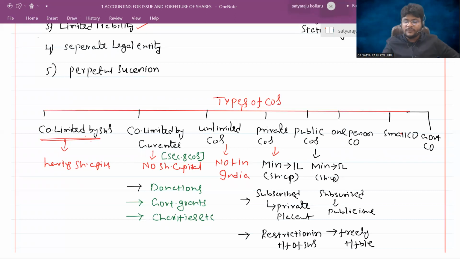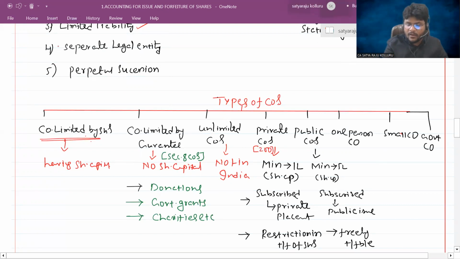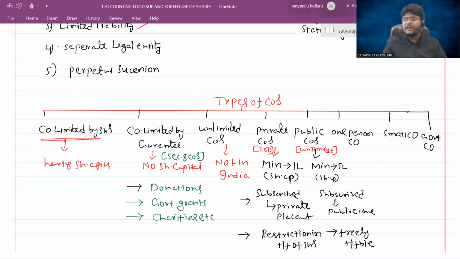Simply saying, the main difference between a private company and a public company is with respect to size, with respect to transfer of shares, and with respect to pooling of investments. In the case of pooling, private companies can pool through private placement, meaning from a certain group of members only. But public companies can pool funds from the public at large. Do you understand? And in the case of private companies, the maximum number of shareholders should be 200. In the case of a public company, unlimited shareholders. So in a private company, maximum 200 shareholders, but in a public company, unlimited shareholders. Do you understand?